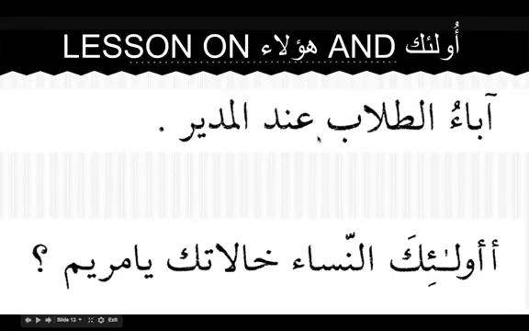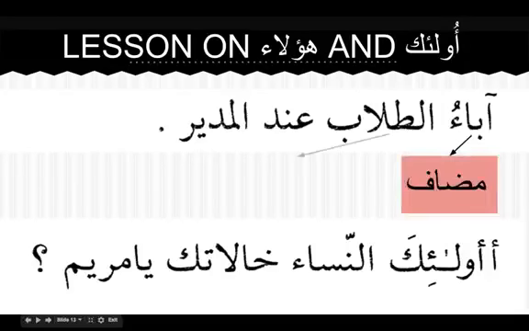Aba'ut-tullabi indal-mudiri, the fathers of the students. Aba'u is the plural for abun, mudaf, at-tullabi mudaf ilayhi. Where are the fathers of the students? Inda is zarf shibhu jumla khabar, and the word after it is mudaf ilayhi, indal-mudiri. So mudaf and mudaf ilayhi.